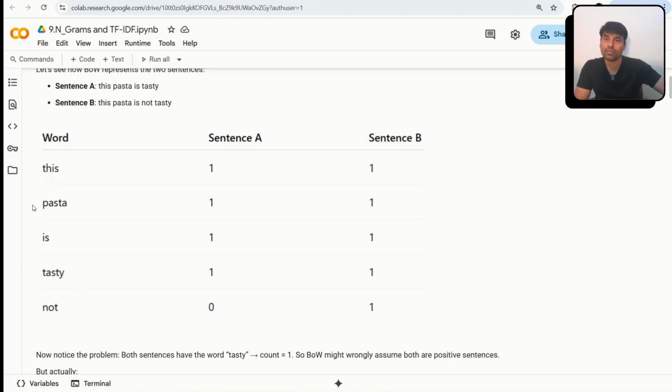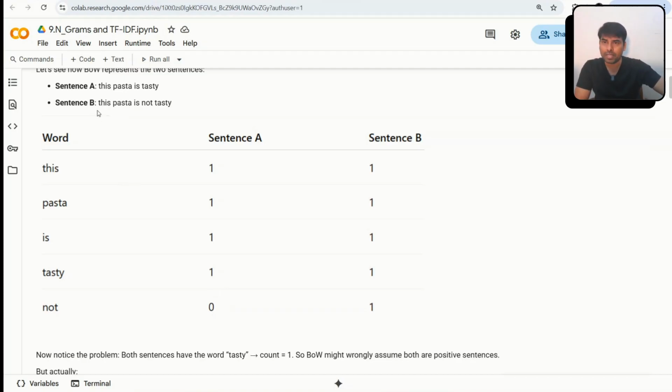Now with respect to this vocab, we will prepare the vectors: we find the frequency, or convert the sentences into numbers. This is the basic concept of bag of words, which we have already seen, right? For example, for sentence one, "this pasta is tasty": this is there, so it gives 1. Pasta is there, giving 1. Is there, giving 1. Tasty is there, giving 1. Not, there is no not, so it gives 0.